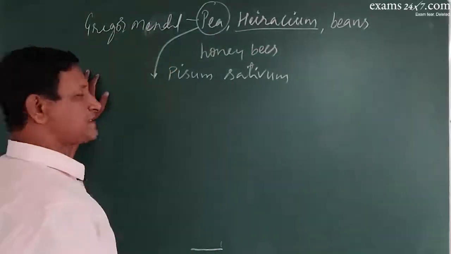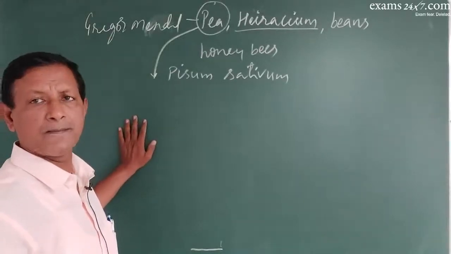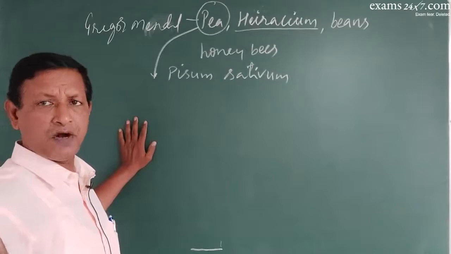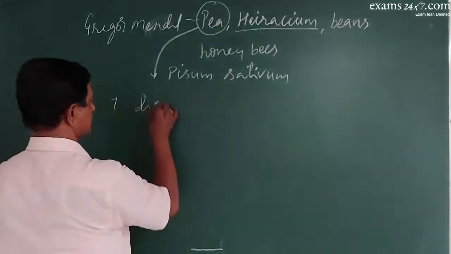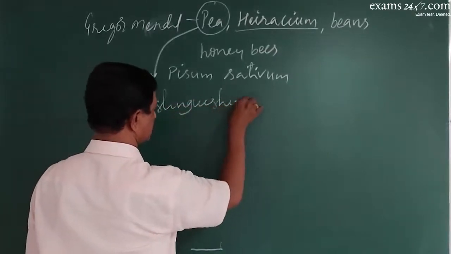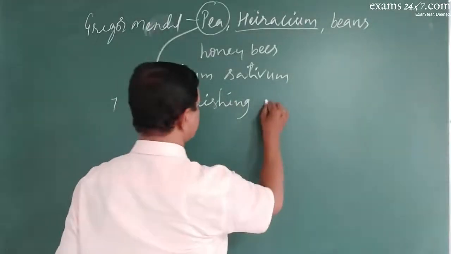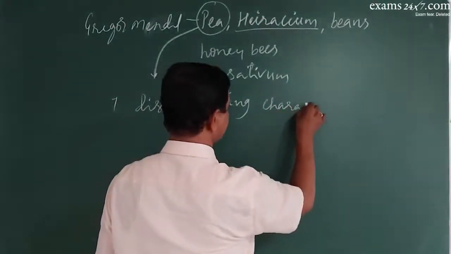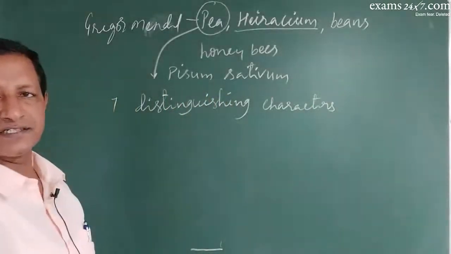And in this pea plant, particularly, he observed 7 distinguishing characters. Which were they?